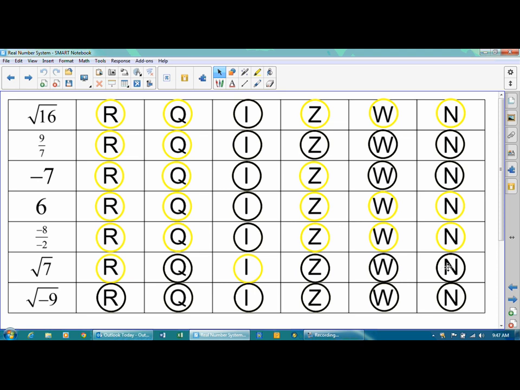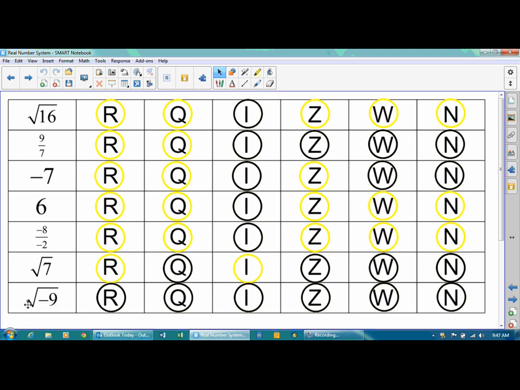And on the last one, the square root of negative 9. This is a trick question, because the answer is none of them. It's not real, it's not rational, irrational, an integer, a whole number, or a natural number, because you can't take the square root of a negative number.